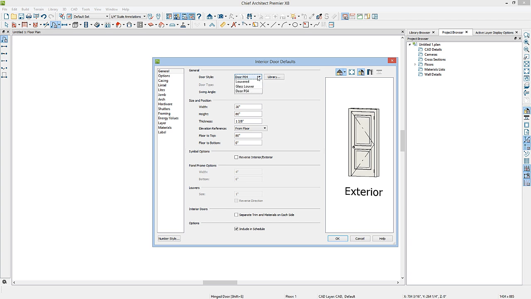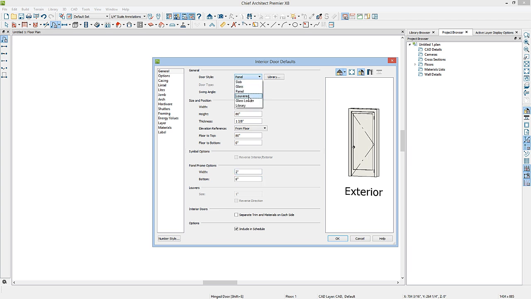You have options here for basic doors, like a slab door or a single panel door. With the single panel door, you have the options here under Panel Frame Options to change the framing around the paneling. For instance, if I change this to 8 inches for the width, when I hit my Tab key, you'll see that the preview pane will update and show a wider panel frame. That's only available with a single panel door.